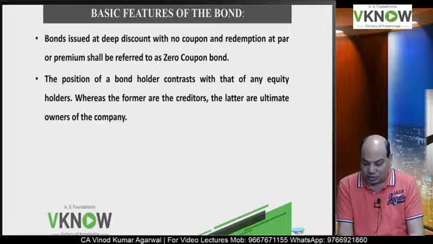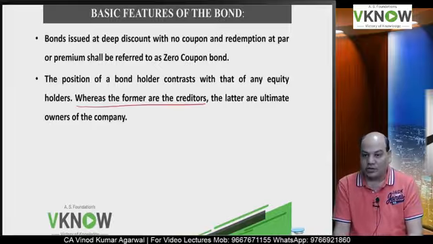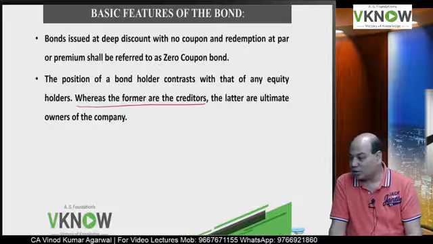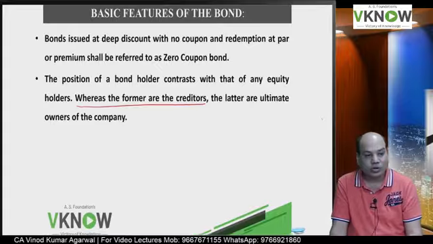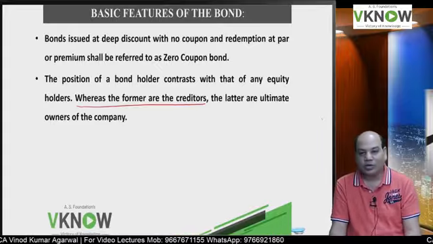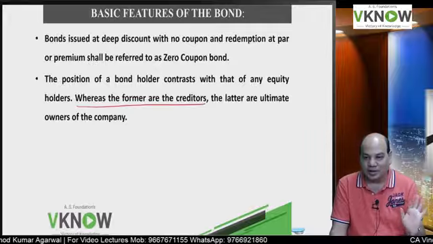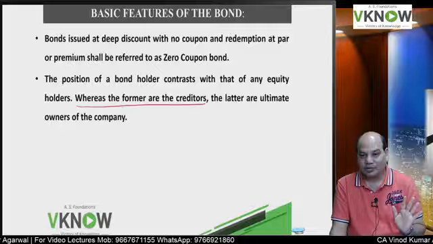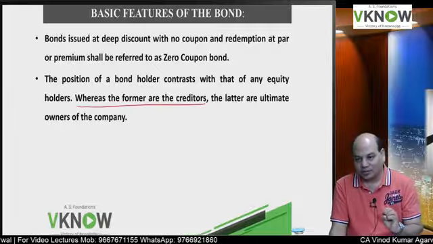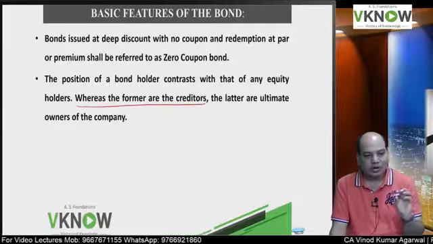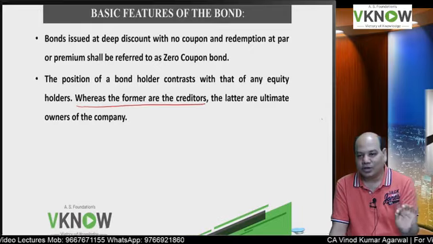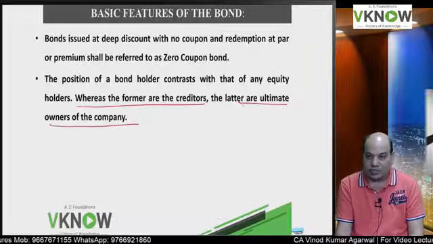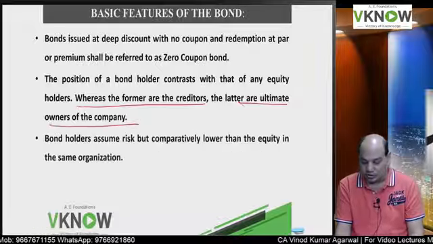Is it right? The second reason is that bondholders are not the owners of the company. Just like creditors are not the owners of the company, bondholders are not the owners of the company. They cannot participate in decision making. They cannot participate in the annual general meeting or any extraordinary general meeting. They simply have a right to receive the interest and the principal. Who is the ultimate owner of the company? The equity shareholders are the owners of the company.